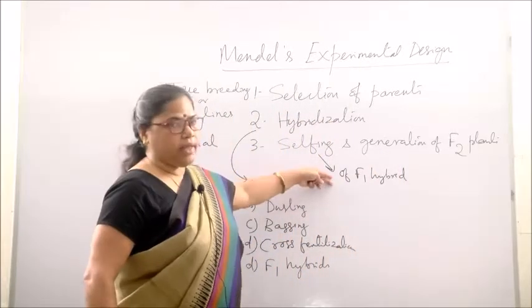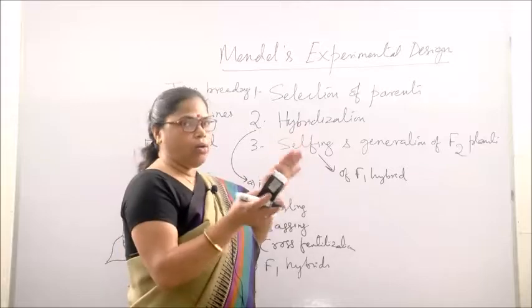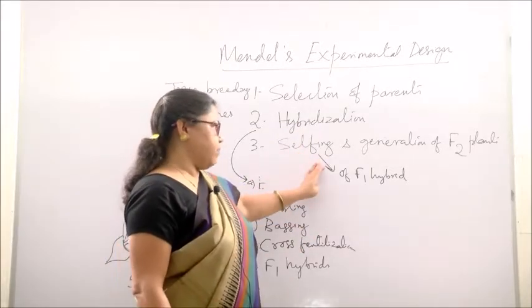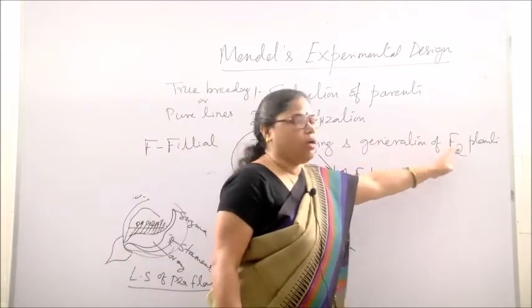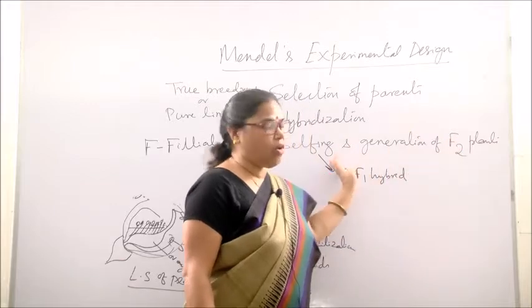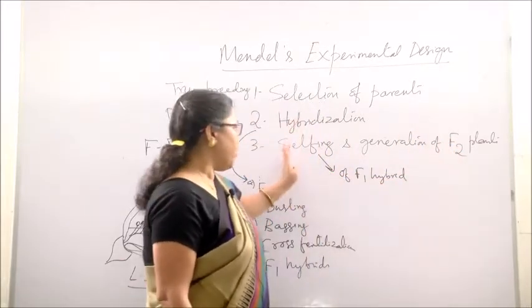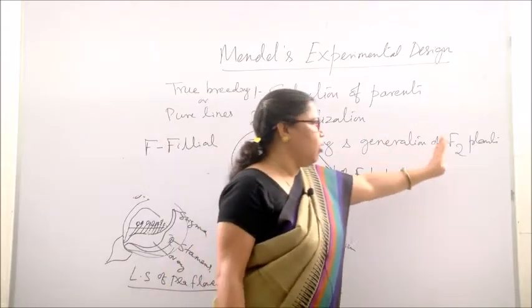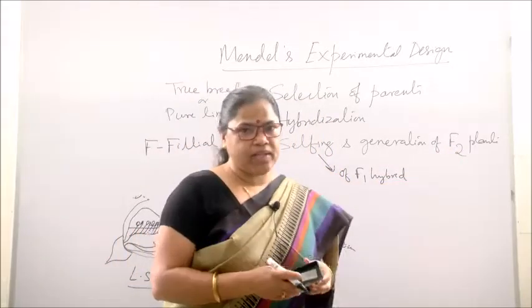Here they are not allowed to cross pollinate with another variety, but they are allowed to reproduce among themselves, so that is known as selfing. Selfing of F1 gives rise to F2 plants. F1 plants undergo selfing or self fertilization and give rise to F2 plants. Mendel also went for F3 plants.